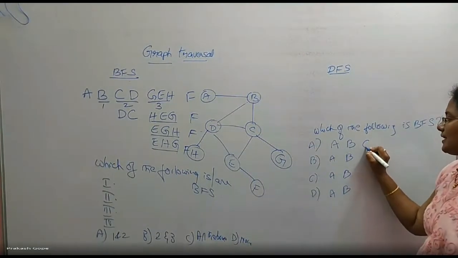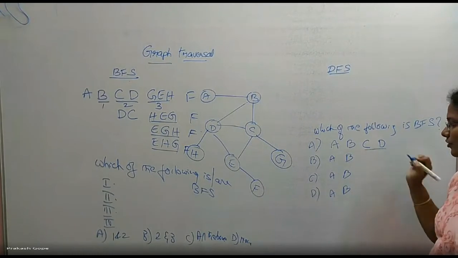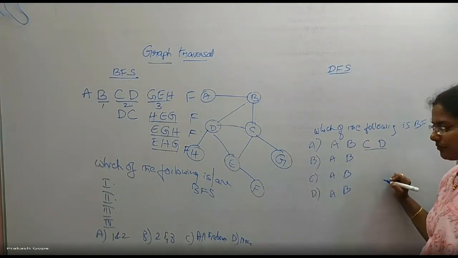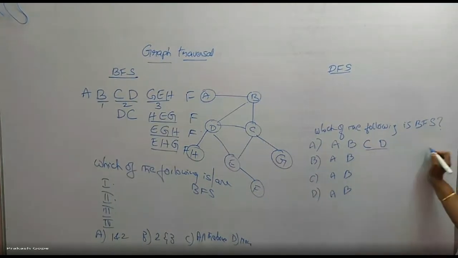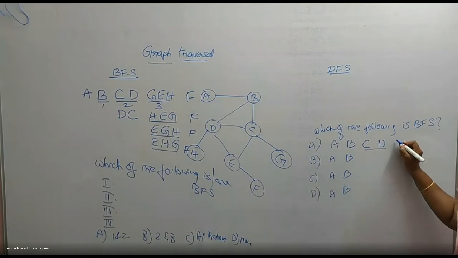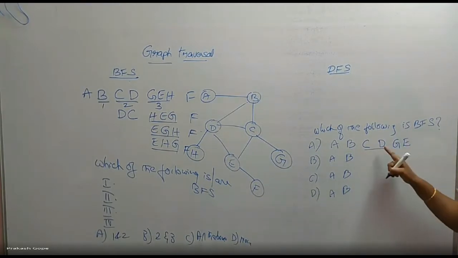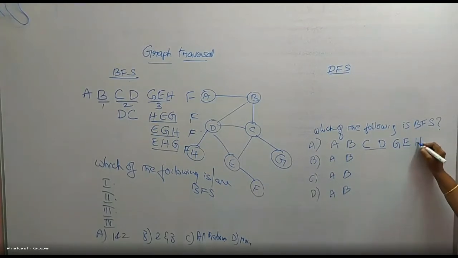If I select C first, D next, which are at a distance of 2 from A, definitely I should visit C's adjacents first, then only D's adjacents next. So C's adjacents are G, E, then only D's adjacents. Already E is covered, that's why H.